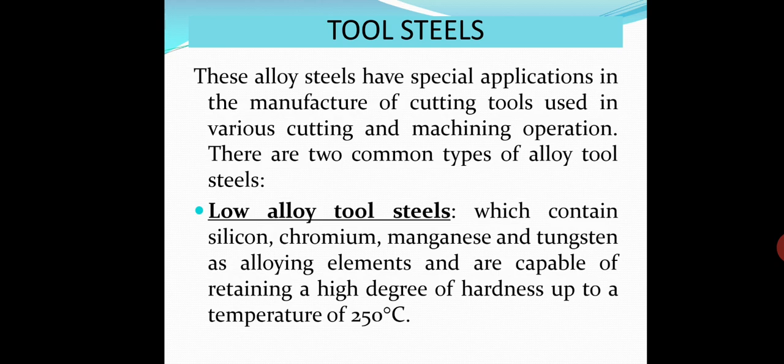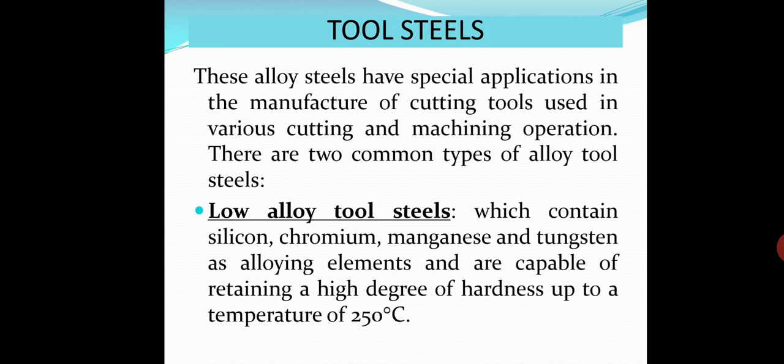So, what are the various applications? These alloy steels are known as structural steels, and they are used in various forms of structures.